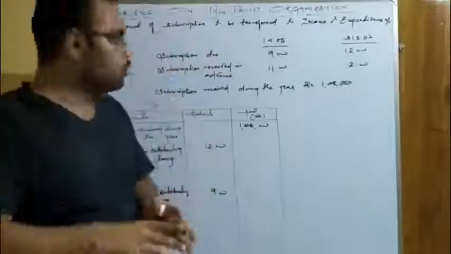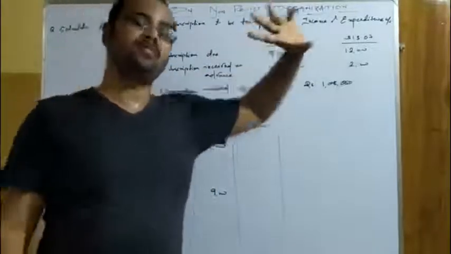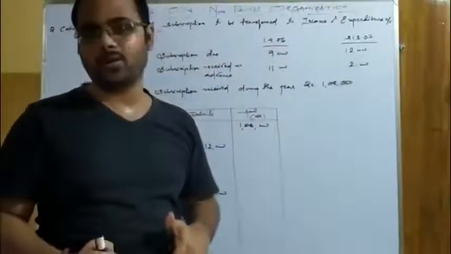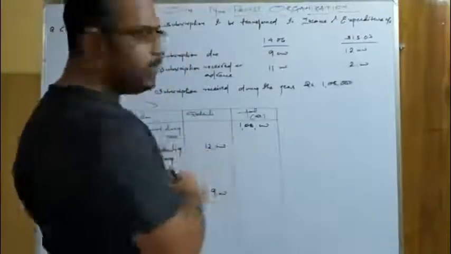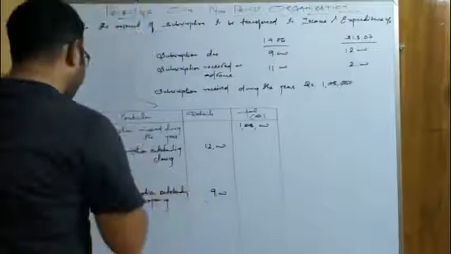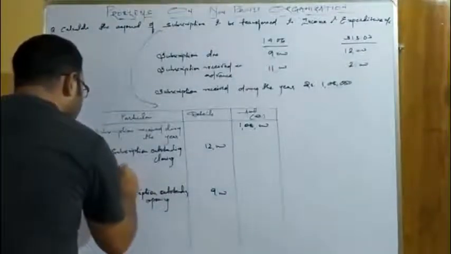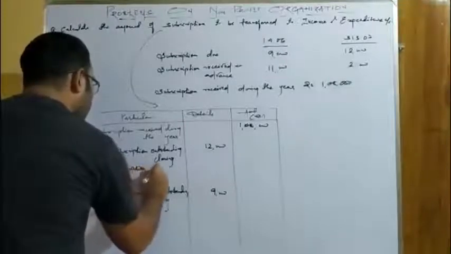Okay, understood? So this advance which is received in the opening means it was received in the previous year, and previous year advances are related to the current accounting year. So if advances or any amount related to the current accounting year, it will be added. Okay, so let's write in the add column: subscription opening advance.